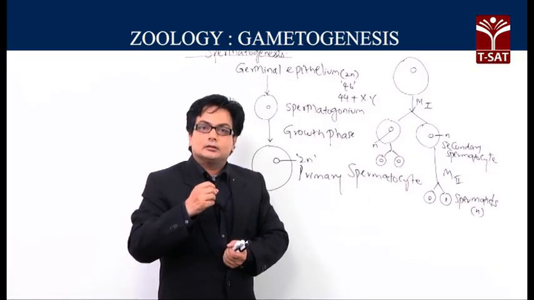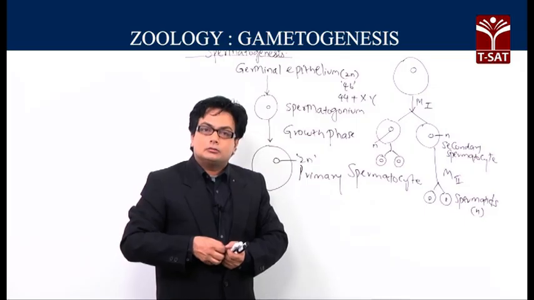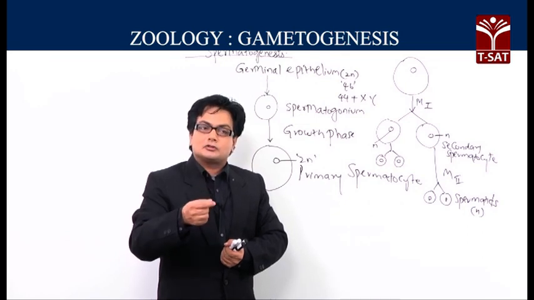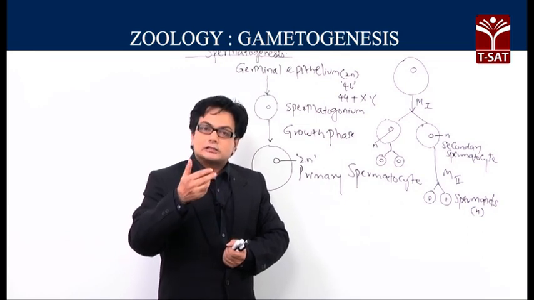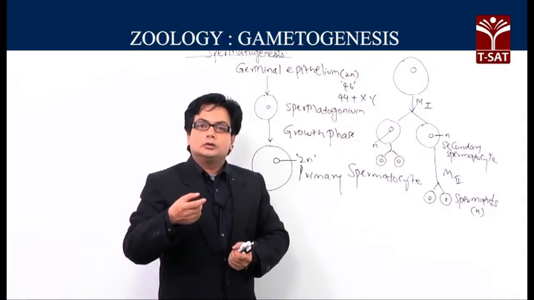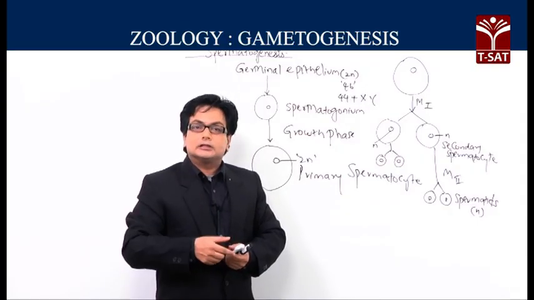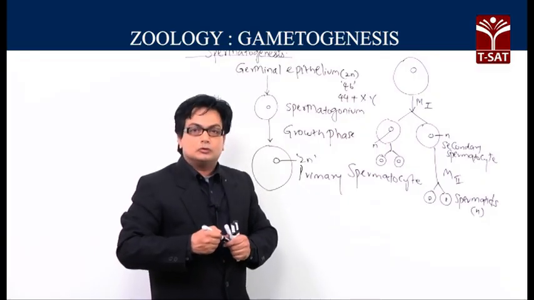This spermatid undergoes a very important phenomenon called spermiogenesis. So, the transformation or the structural, morphological and physiological change of a spherical spermatid into a functional designed gamete. This step is called as spermiogenesis.